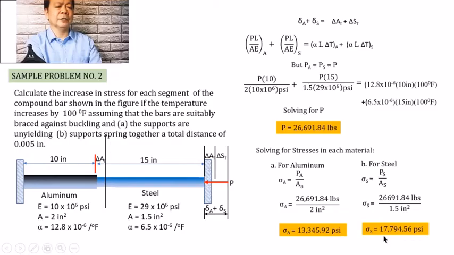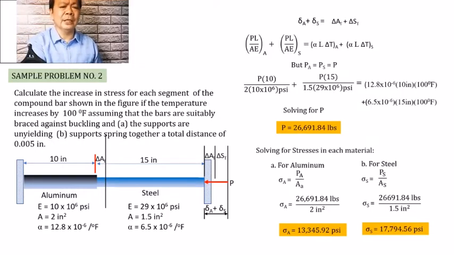And so this becomes now the stresses on the aluminum and the steel. Take note that in the first problem, the supports there are unyielding, meaning the supports remain at the same position when the temperature changes. Now, what about the second question? According to the second question, we will be finding the stresses developed when the temperature increases by 120, considering that the supports spring together a total distance of 0.005.